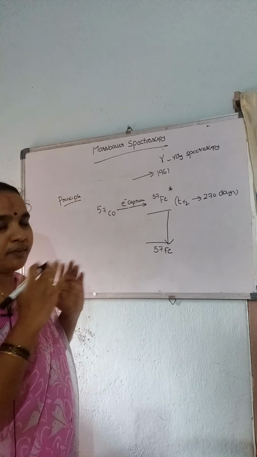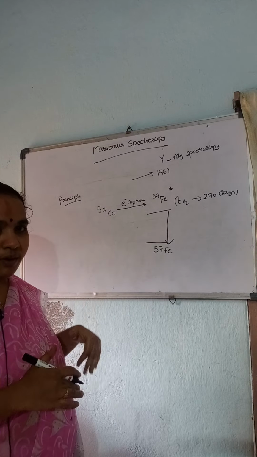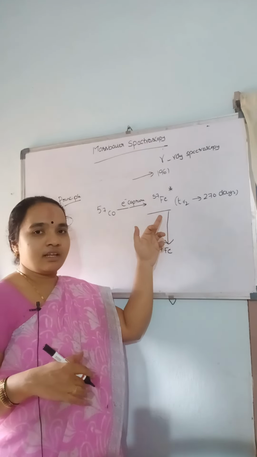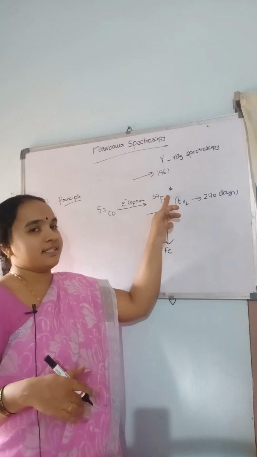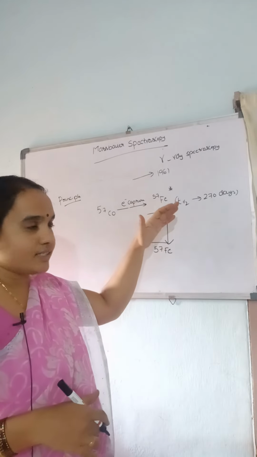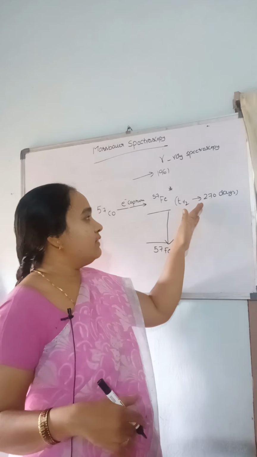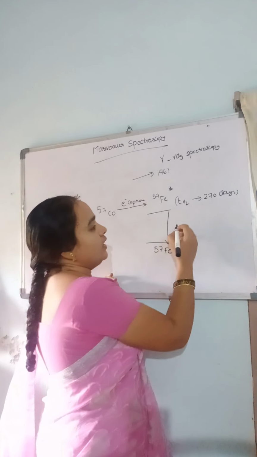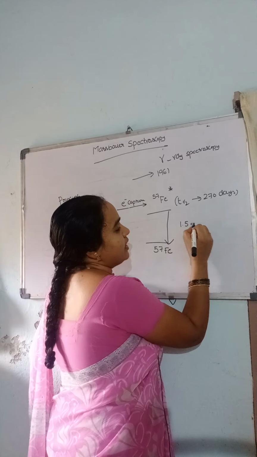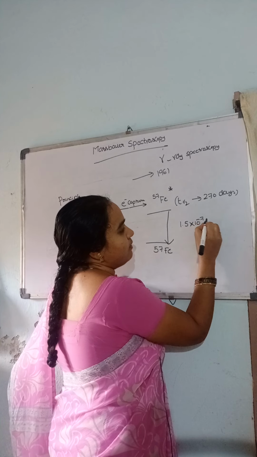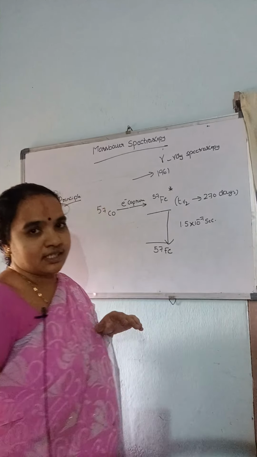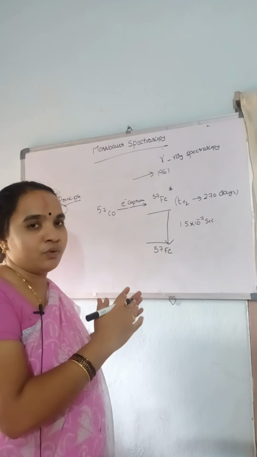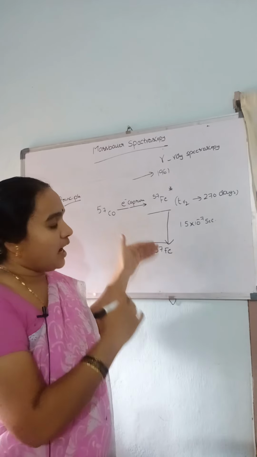This is the total process: cobalt-57 by electron capture decays into iron-57 nucleus in the excited state. It will stay in that excited state for 270 days and it will decay to iron-57 nucleus in the ground state with a half-life period of 1.5 into 10 power minus 7 seconds. So this is the total decay procedure of cobalt-57 into iron-57 nucleus.